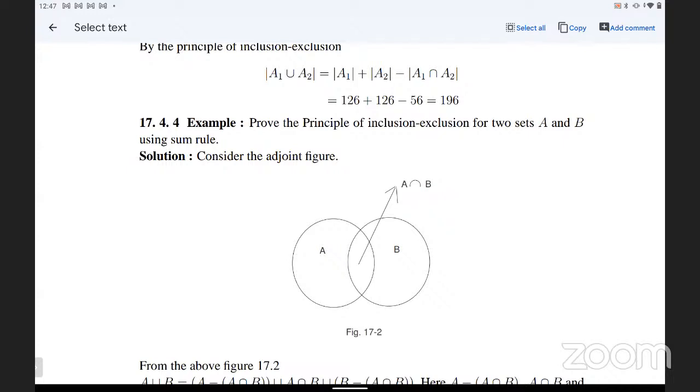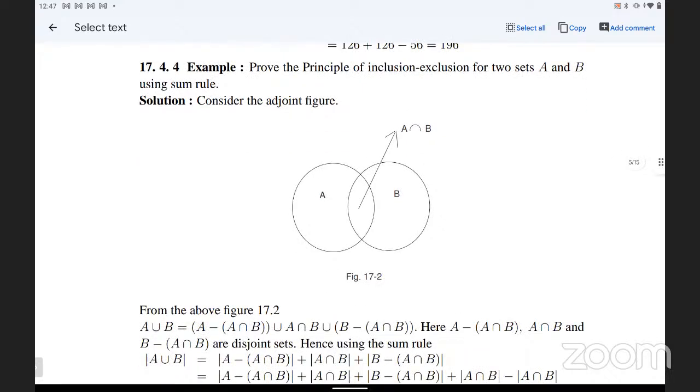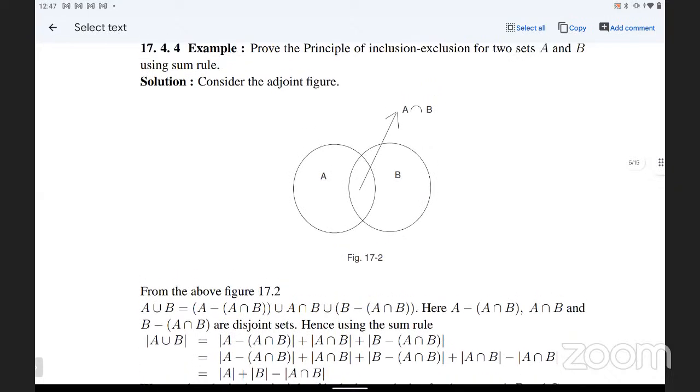It's the most important, 17.4.4. You have an example also, important. Now, consider the adjoining figure. A union B equals A minus A intersection B, union A intersection B, union B minus A intersection B. It means that A intersection B is the center part. From A, I am removing that middle part, because repetition is not allowed.